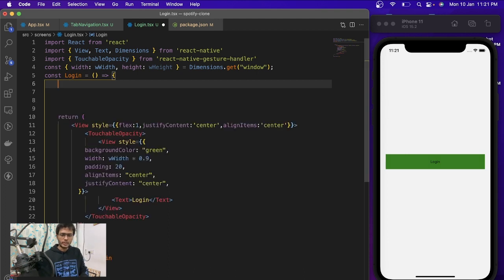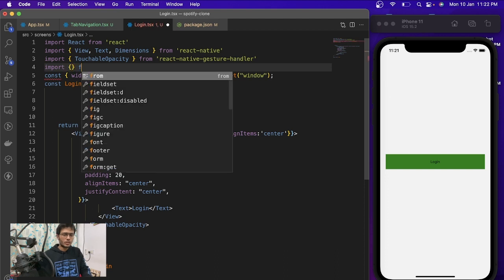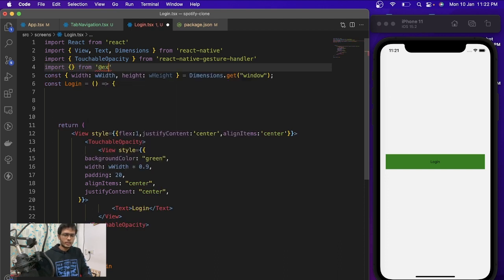let's just close the terminal, and we're gonna import a few things from Expo Auth Session, and we are going to import ResponseType and useAuthRequest.